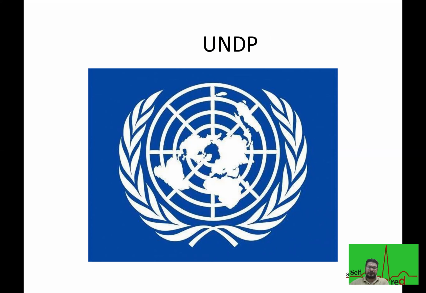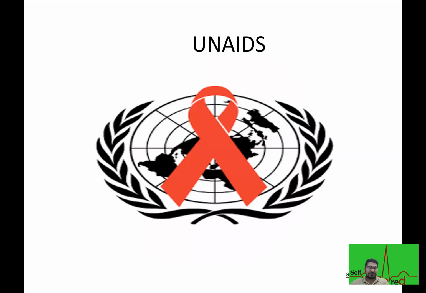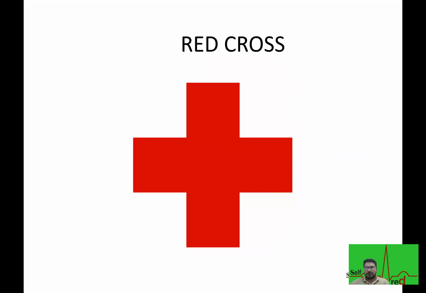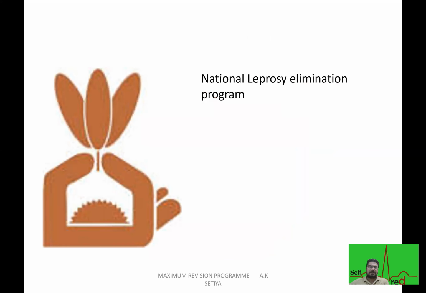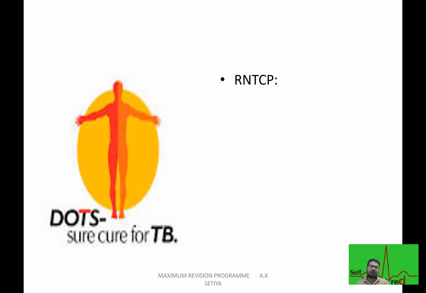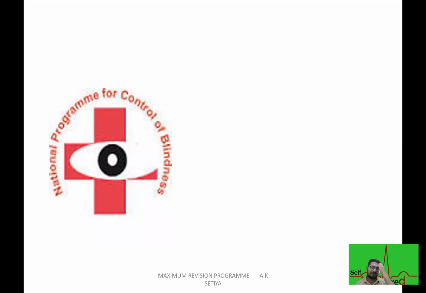Okay, then this logo is related to AIDS, that is the United Nations Programme on AIDS or HIV. Logo of the Red Cross. You can see the lotus here. You can see that is the National Leprosy Elimination Programme. Then this is the Revised National Tuberculosis Control Programme (RNTCP). This is the NPCB, National Programme for Control of Blindness.